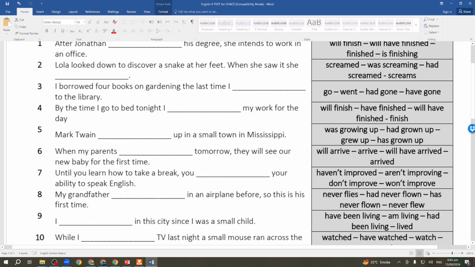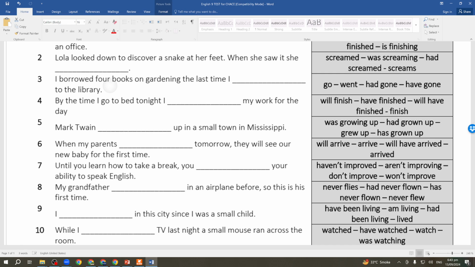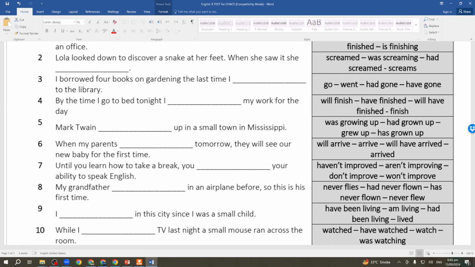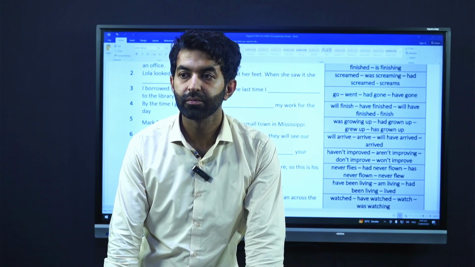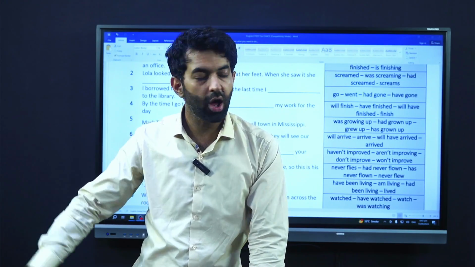Now students from Zoom class, please be attentive and answer the coming question. I borrowed 4 books on gardening the last time I blank to the library. I go, I went, I had gone, I have gone. What do you think is the right answer? जी आप बताएं. Went? Good. क्योंकि हम past में बात कर रहे हैं. I borrowed 4 books on gardening the last time I went to the library. Go का जो second form है क्या है? Went. Go, went, and gone.